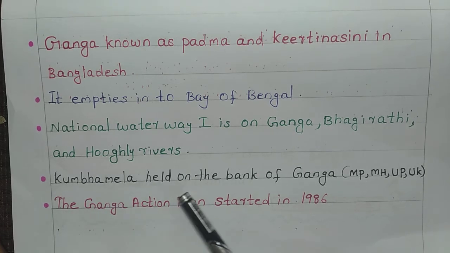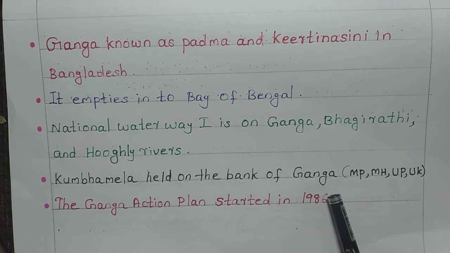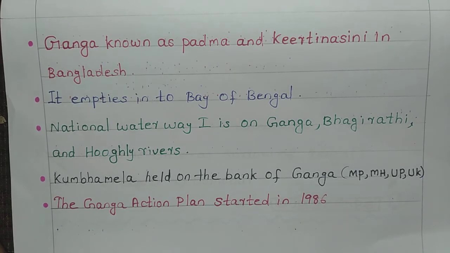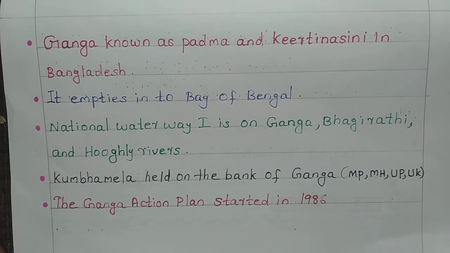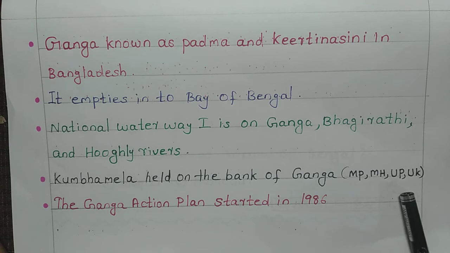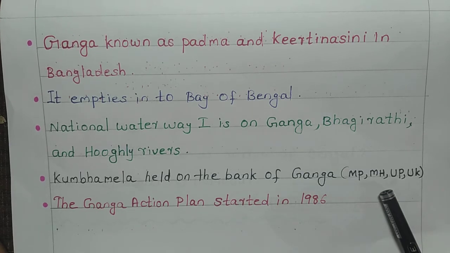Next one, Kumbh Mela is held on the bank of Ganga, and in these 4 states Kumbh Mela occurs. Means Madhya Pradesh, Maharashtra, UP and Uttarakhand.